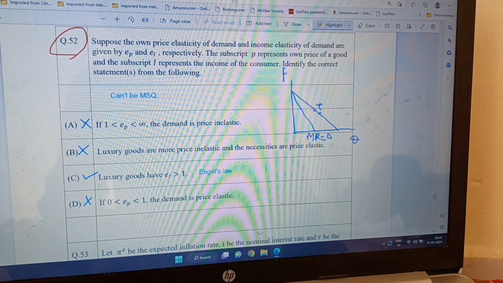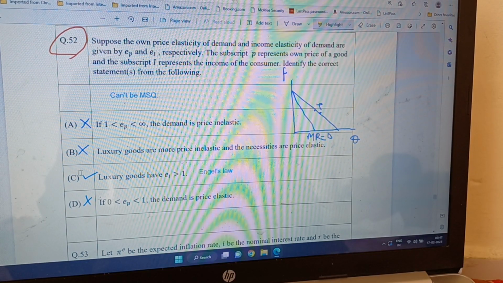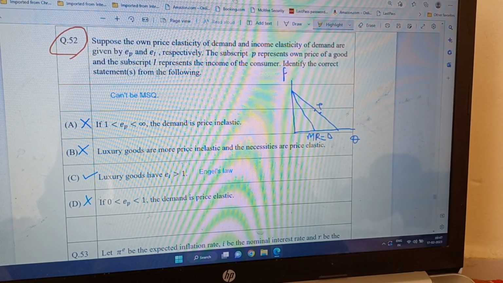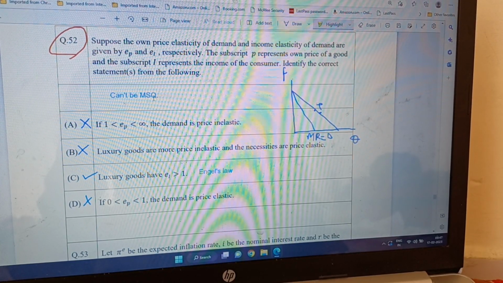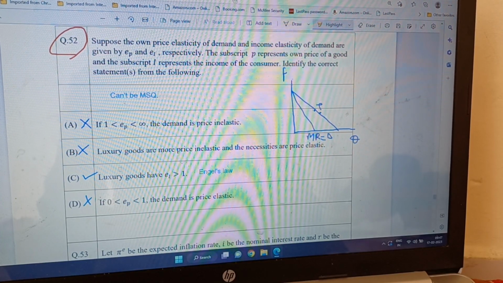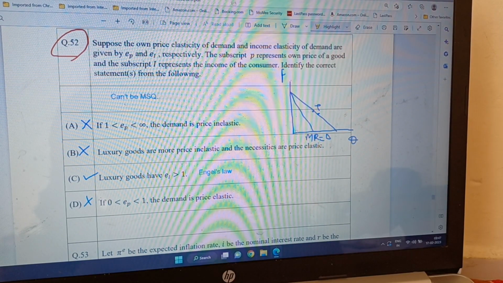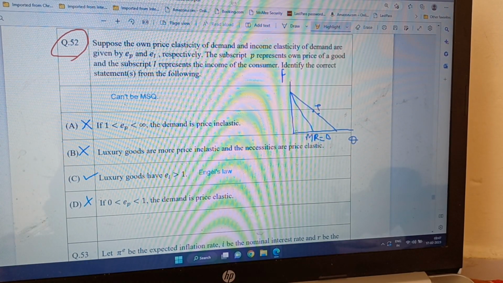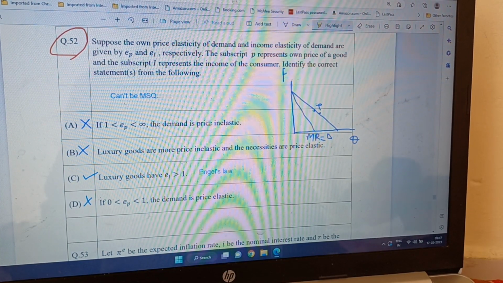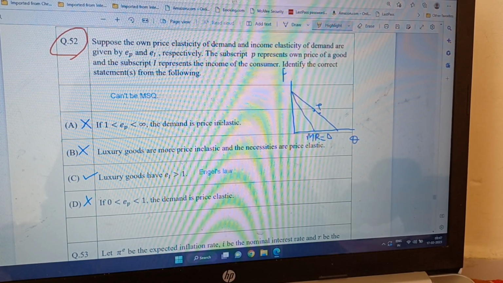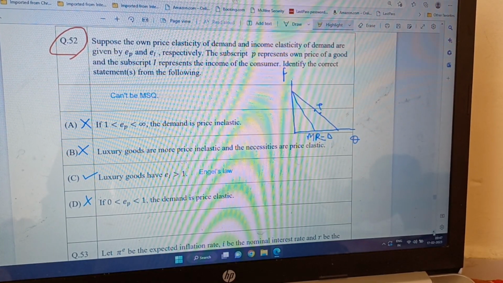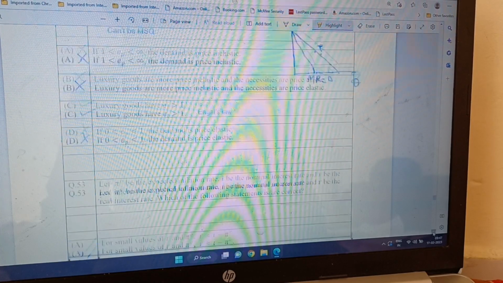So only question number C is correct, but it says identify the correct statements from the following. So it cannot be a multi-select question, MSQ, it can be only one. So either you all will get this marks, or let's see what GATE gives as the answer, or it might be a typo. Instead of typing price inelastic, they wanted to type price elastic. But well, it is the fault of the GATE. So wait for the answer from GATE and clarification. Then I will help you.